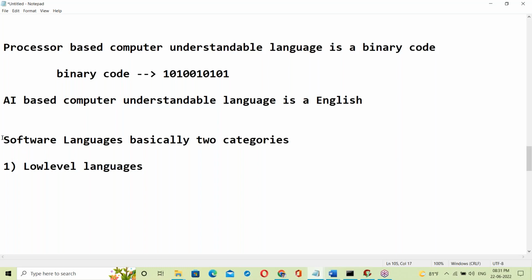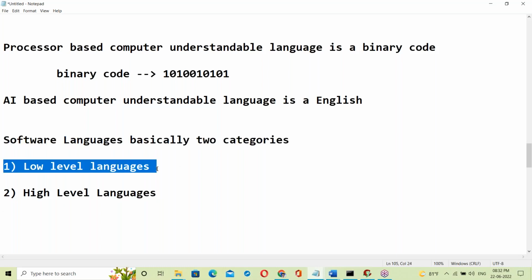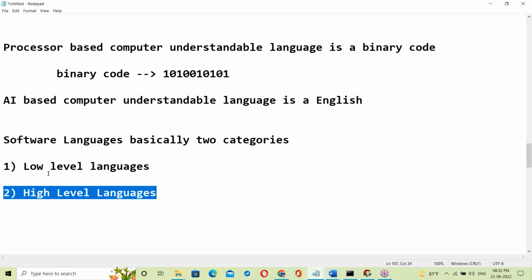Okay, so software languages are basically two categories. First one, low level languages. Second one, high level languages. Low level and high level languages. See, software languages are basically two categories. First one, low level languages. Next one, high level languages.